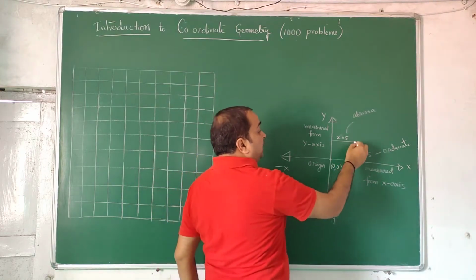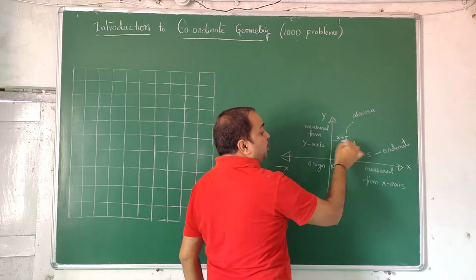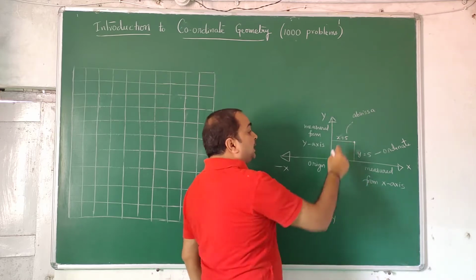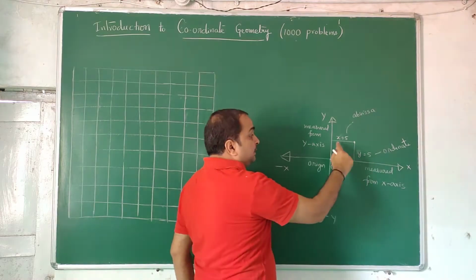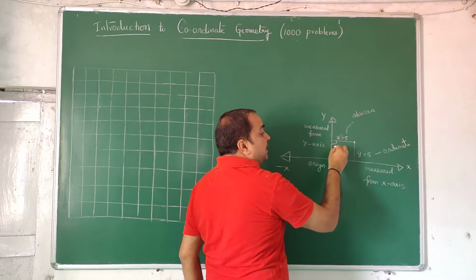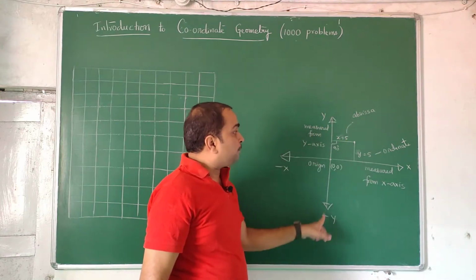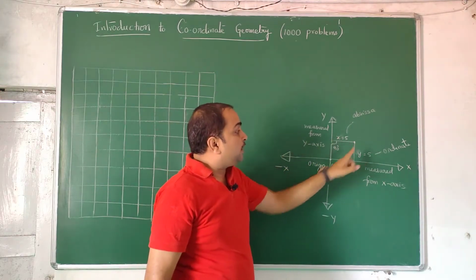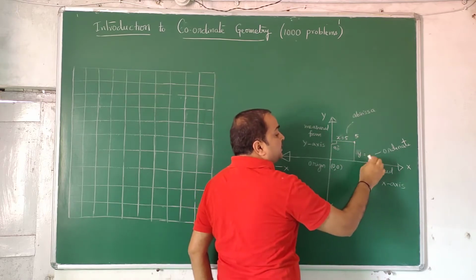Now I say this point is at a distance of 5 meters perpendicular to the y-axis, along the x-axis. That kind of value is measured from the y-axis, along a line parallel to the x-axis. That much perpendicular distance, with this angle 90 degrees. Instead of measuring from the origin, we measure from a line. So, perpendicular distance from which line? The y-axis. That is the x-coordinate. Let us say it is 5.